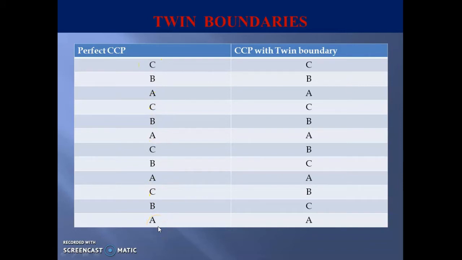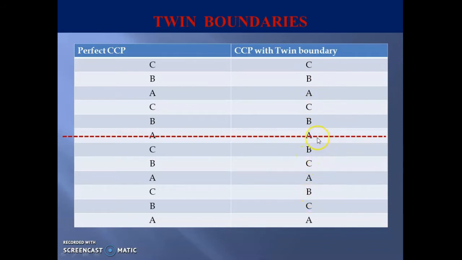Now let us see what happens in the case of a crystal containing twin boundary. Cubic close packing that contains a twin boundary. So the packing is like A, B, C, A, B, C. This part goes perfect. Now let us see what happens here. As you can see here, this arrangement is different. So this is the plane above which the arrangement corresponds to that of cubic close packing arrangement, a perfect arrangement, and below that the arrangement has been changed.